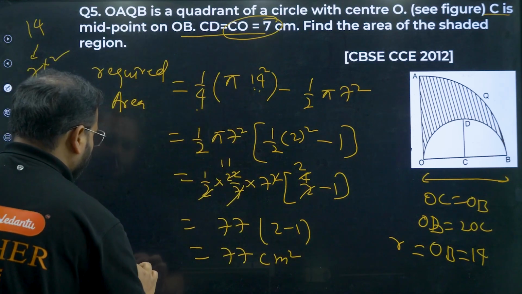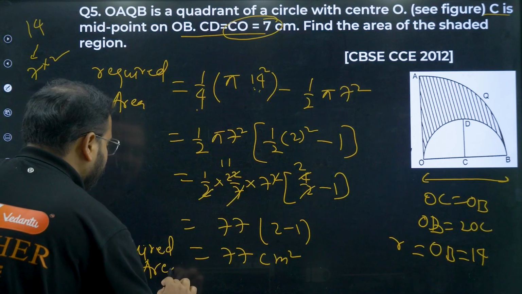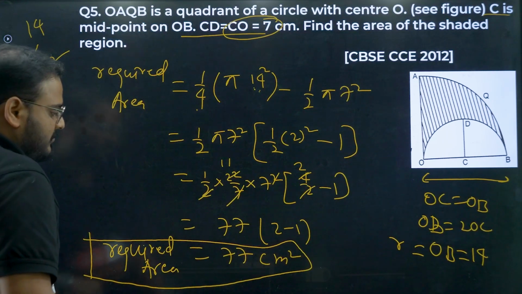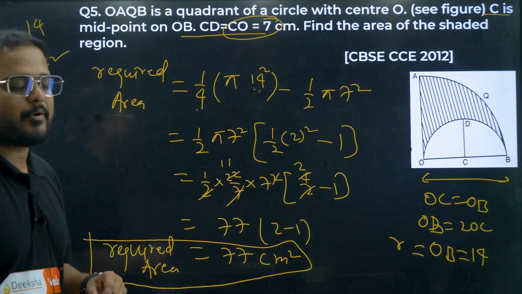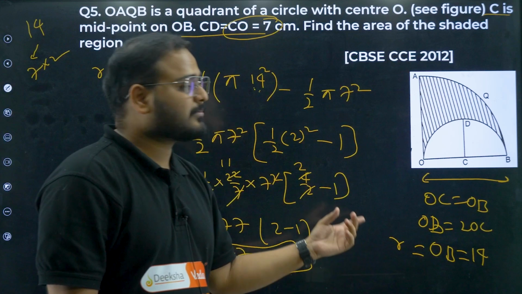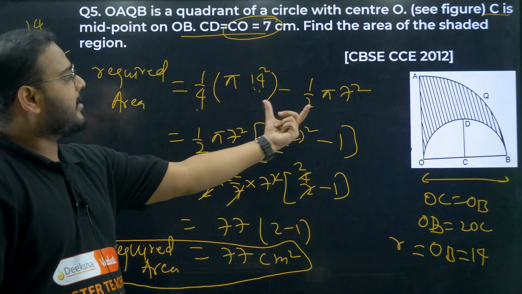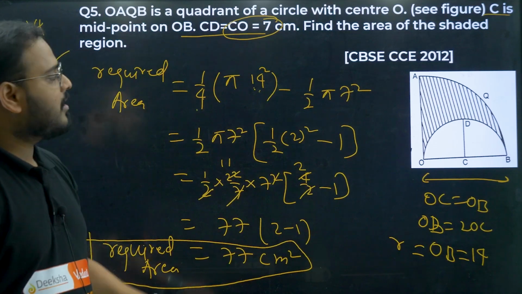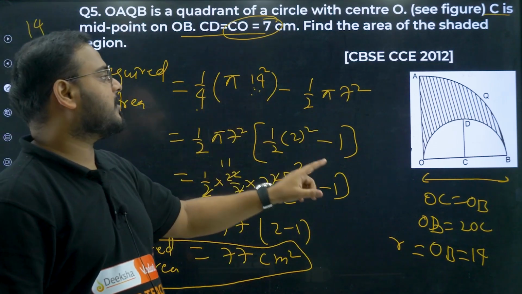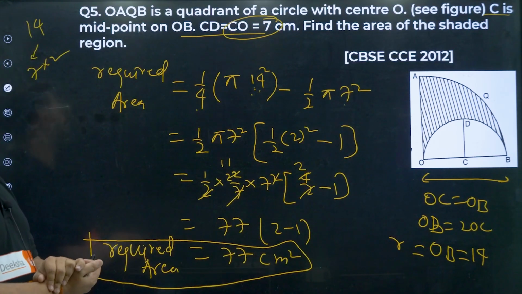Excellent question. What is this, bacha? This is your required area. Excellent question, bacha. Please check. Okay, excellent problem. 77 centimeter square. A very, very good question. We have to find the area of quadrant, the big one with the radius OB, and subtract the area of semicircle from there with the radius OC. Please check. Quadrant area, and this is the semicircle area. 1 by 4 for the quadrant, 1 by 2 for the semicircle, but they have different radiuses. Radius is 14 here and radius is 7 here. Please check. Answer is 77 centimeters square. I hope this is clear for you.